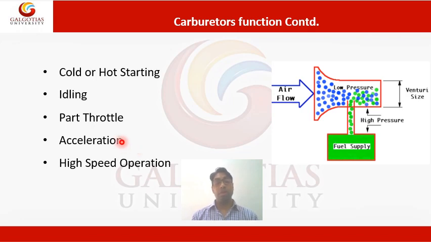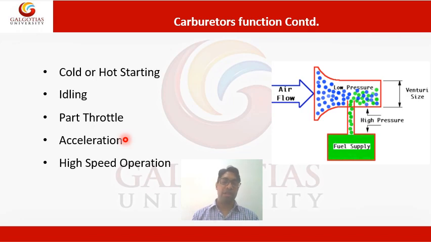So the carburetor needs to prepare the fuel air mixture as per requirement, whether it is a case of acceleration, deacceleration, normal, crushing range, or idling. Whatever the condition, as per requirement of the engine, the carburetor needs to prepare the air fuel mixture.